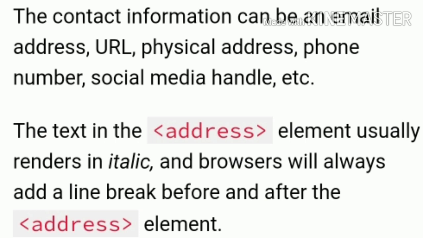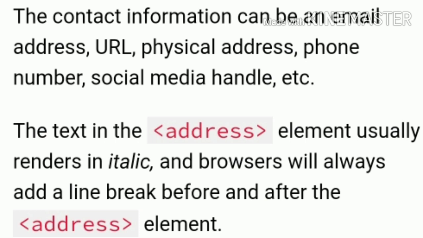See, in HTML, just like in the previous way, you write the program using different styles. Open the HTML tag, open the body tag. After that you can open the paragraph tag. Inside the paragraph: the HTML address element defines contact information for the owner of a document or article, then close the P tag. You can write any particular information in that paragraph. After that you can use the address tag.